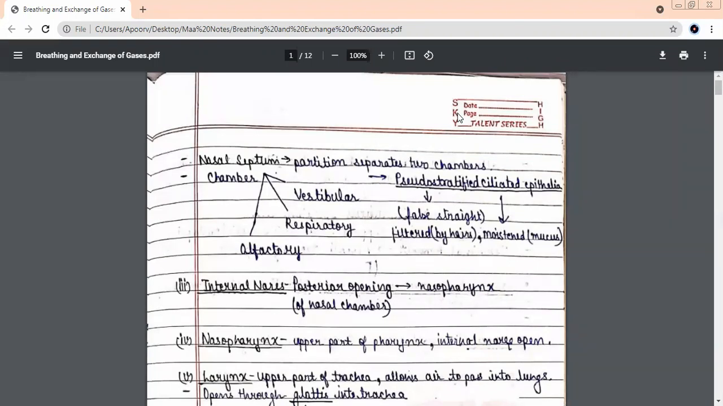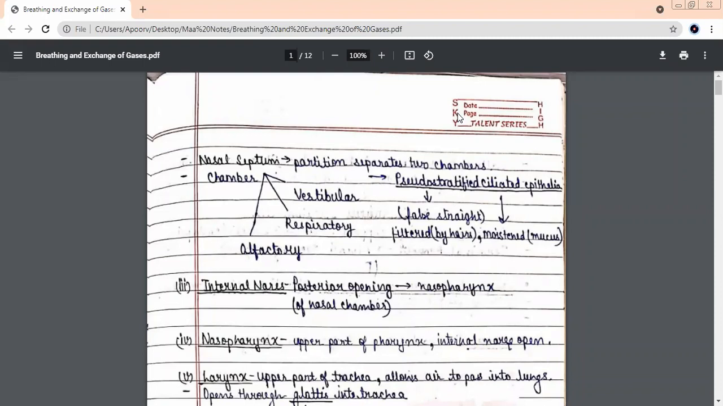Now, beta, the upper part of the trachea, which allows the air to pass into the lungs, what is this called? Larynx. There is a difference between pharynx and larynx. What is larynx? It is the upper part of the trachea which allows the air to pass where? Lungs. Yes. Now the air does not directly go into the trachea. It first passes through the glottis. What is that part called? Glottis.